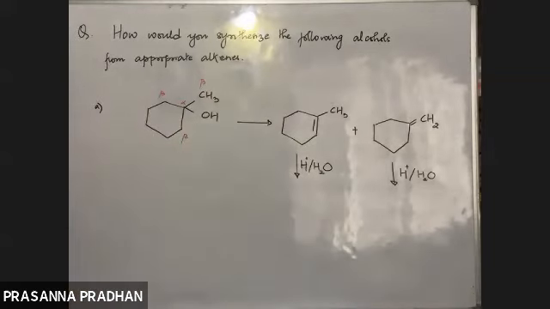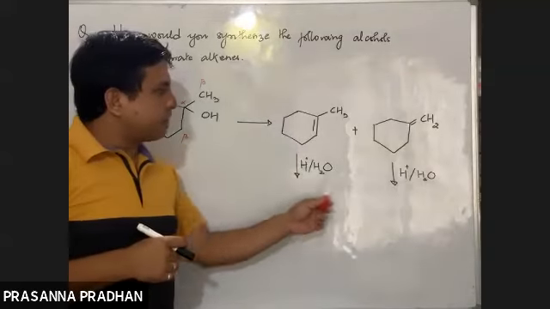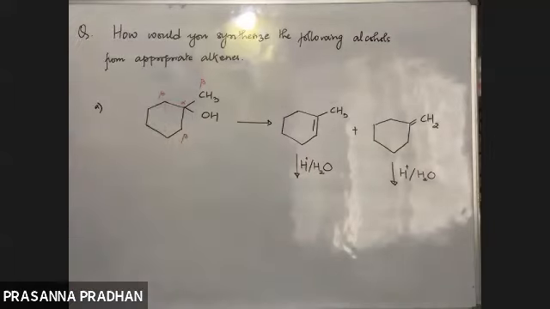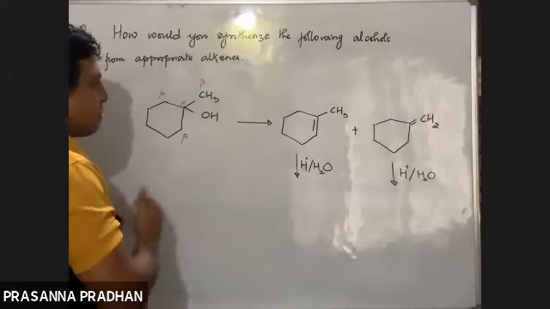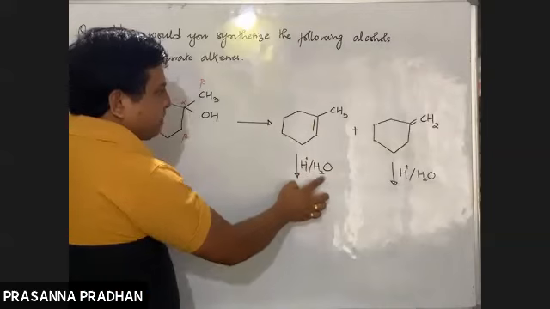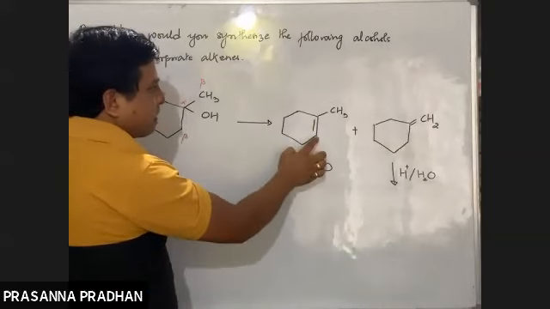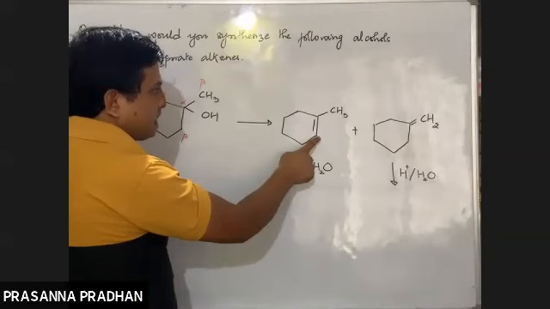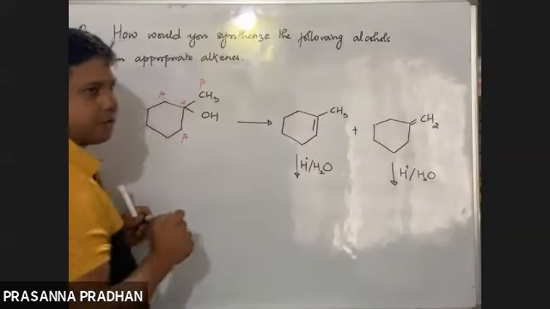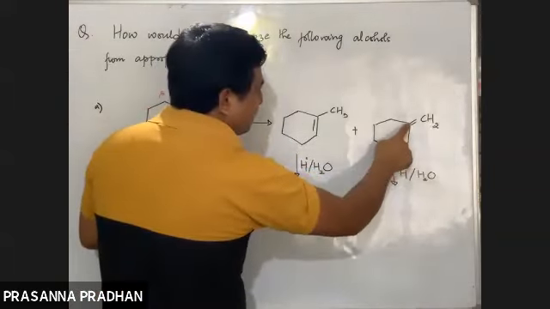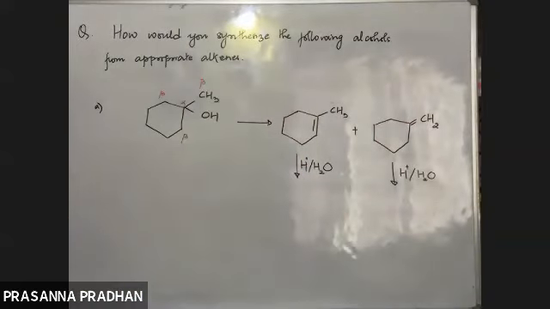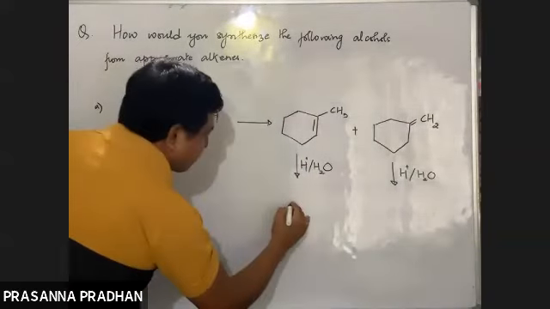Till now I don't know from which alkene it has formed. So which rule will be followed here during addition of water in the presence of an acid, Markovnikov's or anti-Markovnikov's? Markovnikov's rule will be followed. According to Markovnikov's rule, the positive part of water, that means H positive, will be added to the carbon containing the greater number of hydrogens. This contains one hydrogen, this does not contain any hydrogen. This contains two hydrogens, this does not contain any. So let me add water in accordance with Markovnikov's rule.